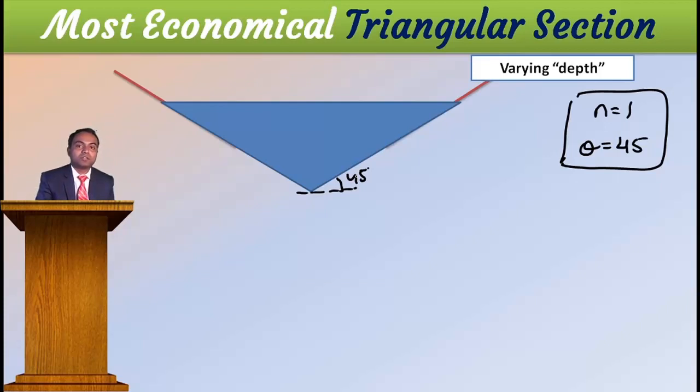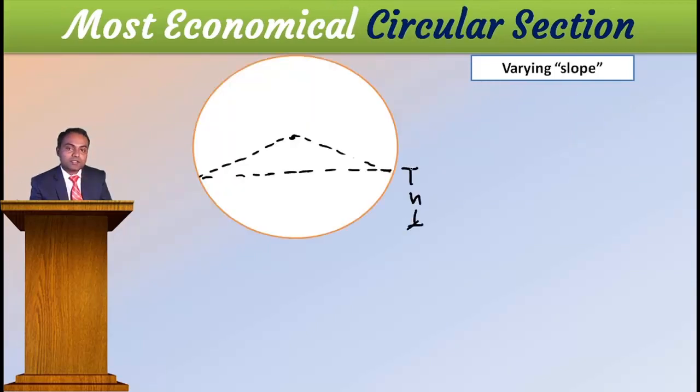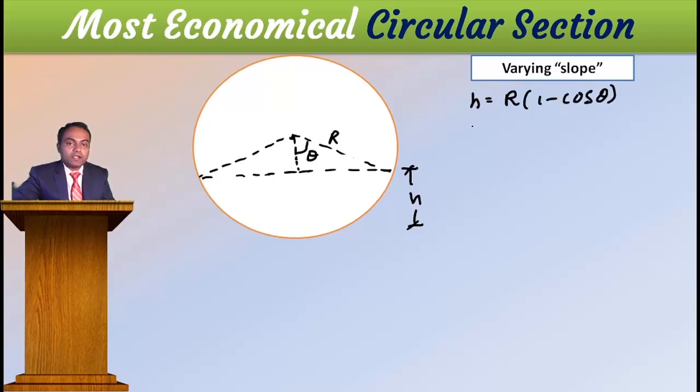Now if you want, you can derive for varying the depth. This is your H, R and theta. Then here you can write H is equal to R into 1 minus cos theta, and top width is equal to 2R sin theta. Then area is equal to, I'll write it later, however I require that one and I know that one.